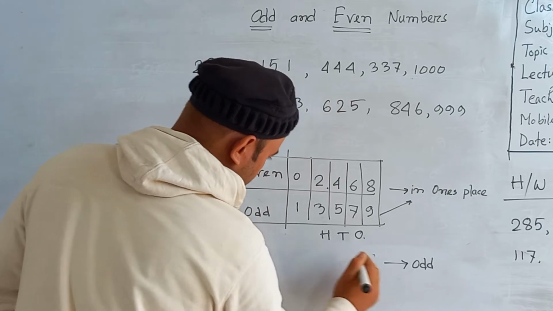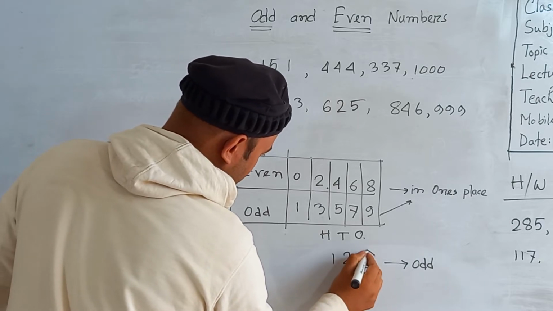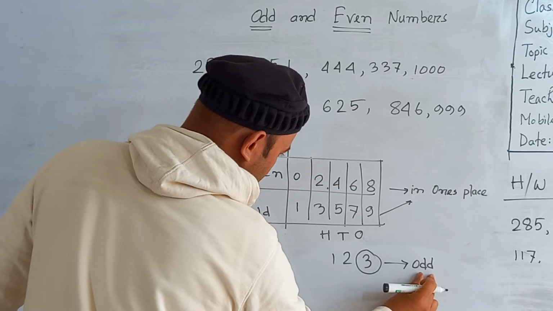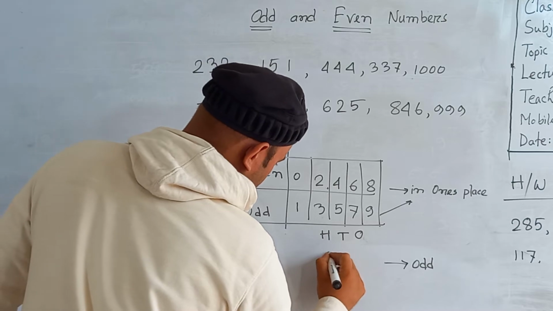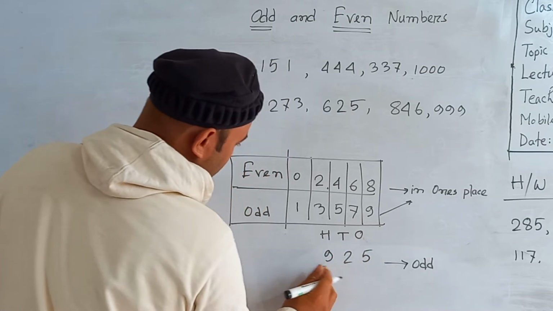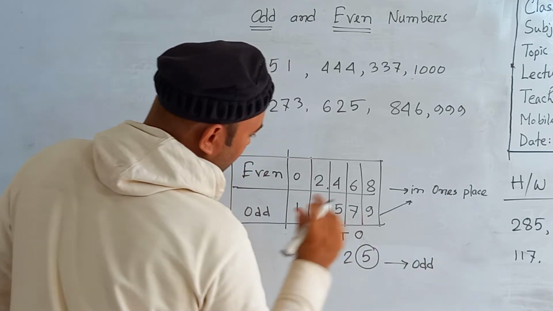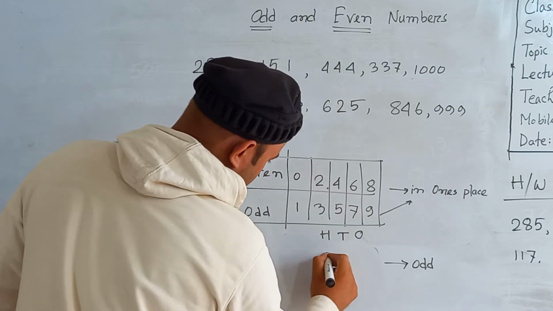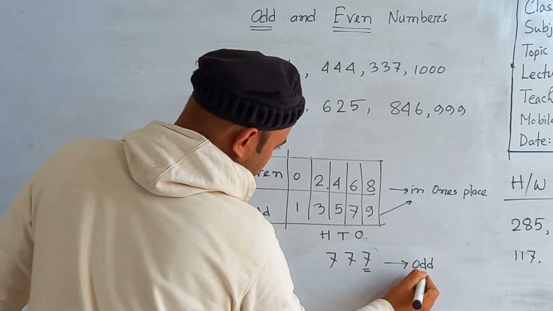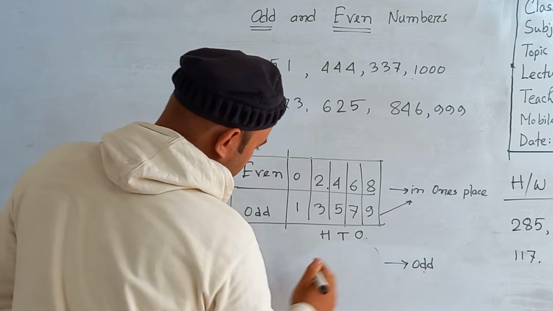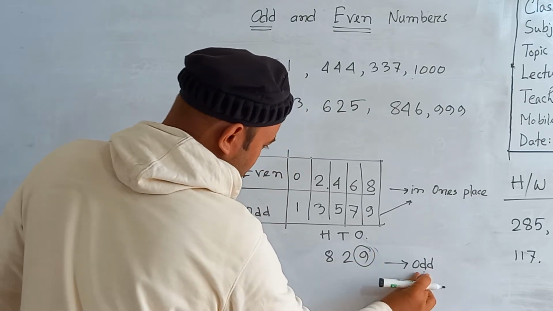If you find 3 in ones place, that is 123, look here, 3 is in ones place, so this is also called an odd number. If you find 925, 5 is in ones place, so this is also an odd number. 777, 7 is in ones place, so this is also an odd number. If you find 829, 9 is in ones place, so this is also an odd number.